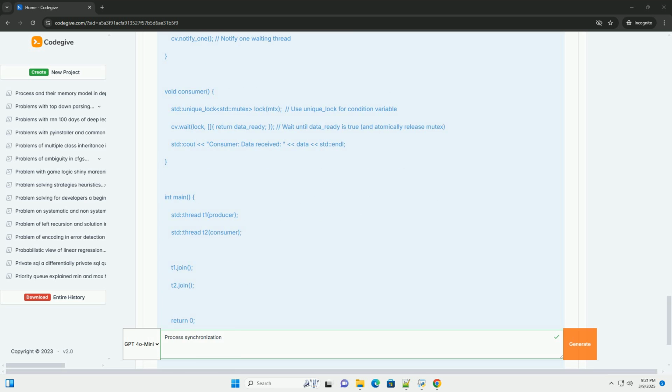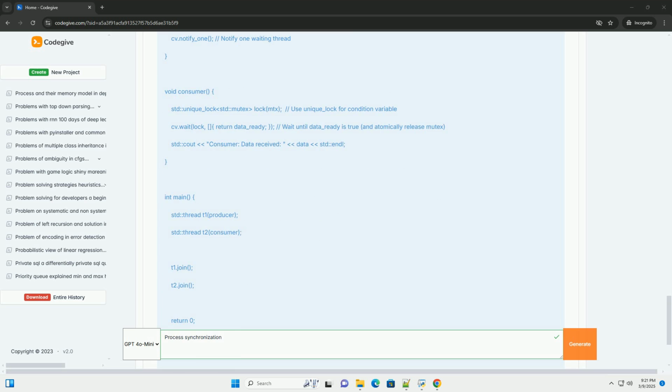7. Important considerations. Atomicity: ensure that operations on shared data are atomic, indivisible. Hardware support, atomic instructions, is often used to implement atomic operations. Memory barriers, or fences: in multi-threaded programs, compilers and CPUs can reorder instructions for performance reasons. Memory barriers prevent these reorderings and ensure that memory operations are performed in the intended order. Necessary for correct synchronization in some cases.